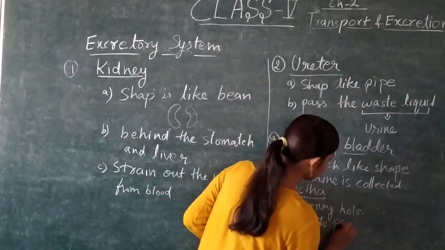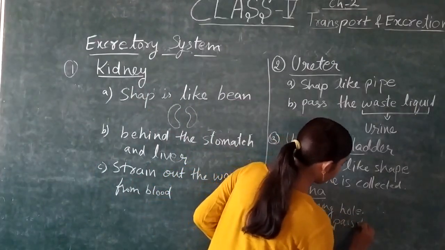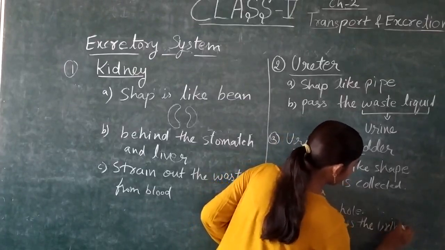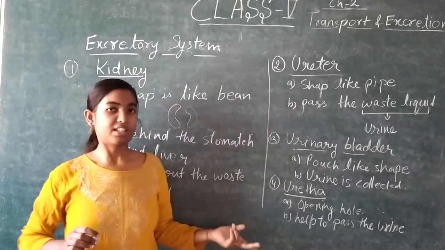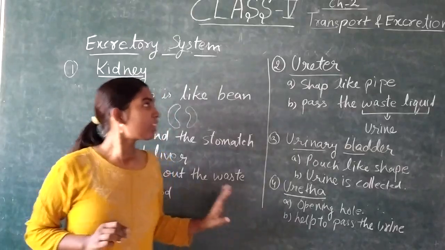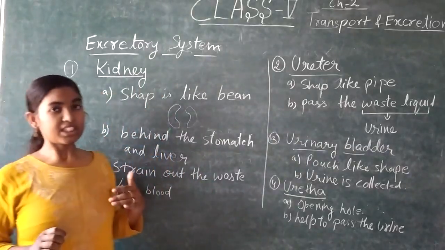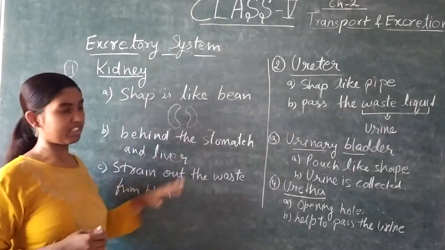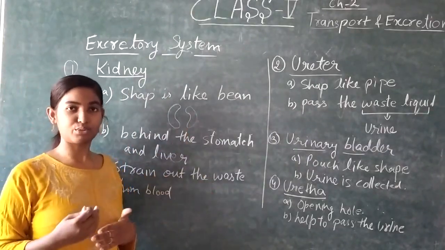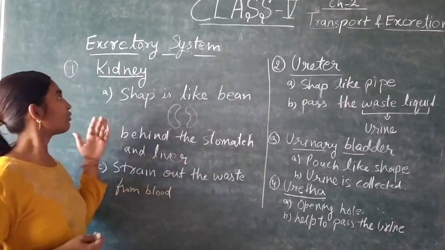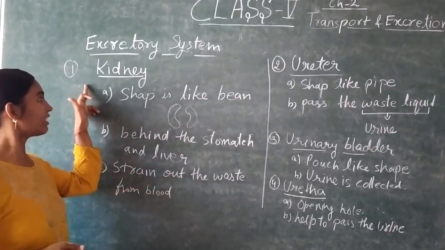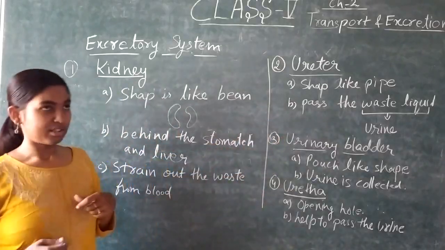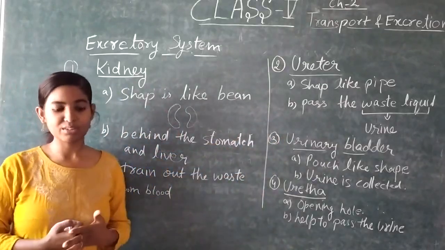It helps to pass the urine, or liquid waste. This liquid waste is only urine. I hope you understand this much. Then we will see how these four organs combine and work together to purify the blood. So these four organs are kidney, ureter, urinary bladder, and urethra. Note down this much. After this, we will see the working.